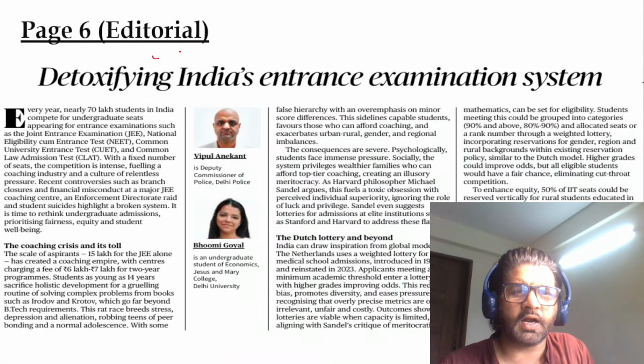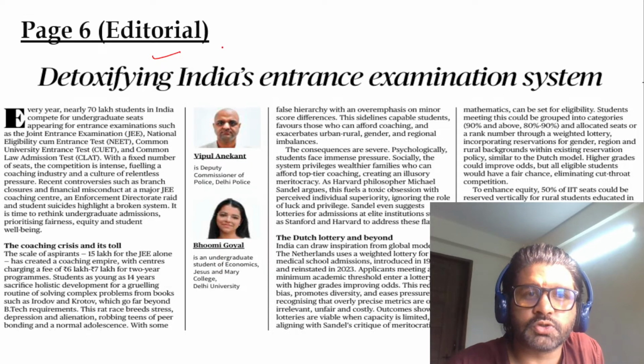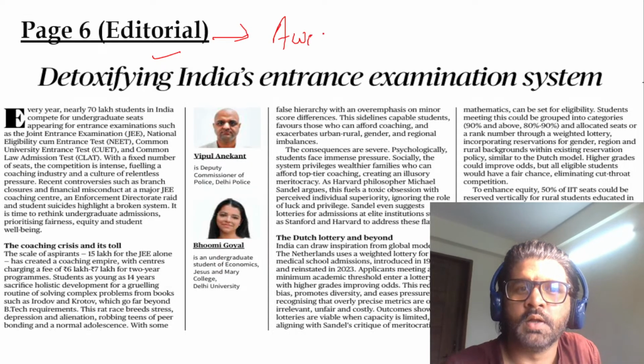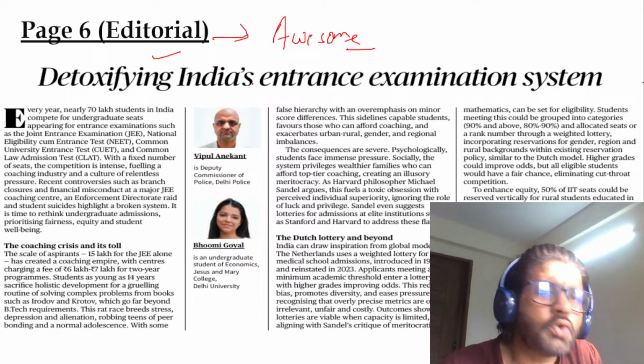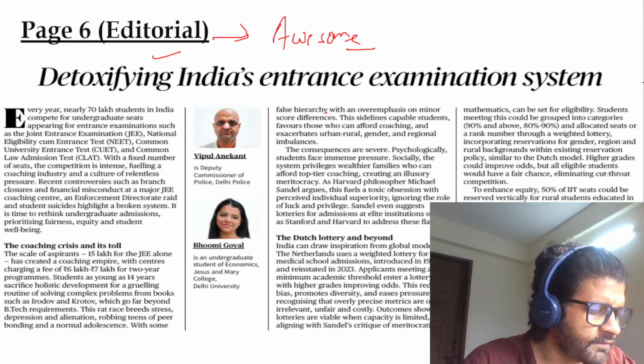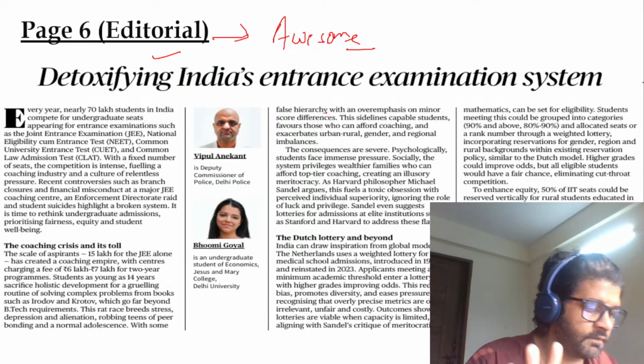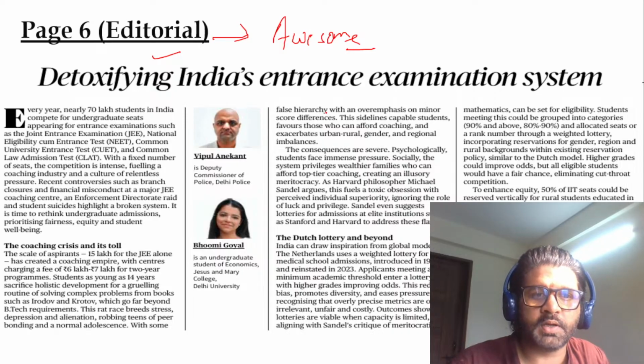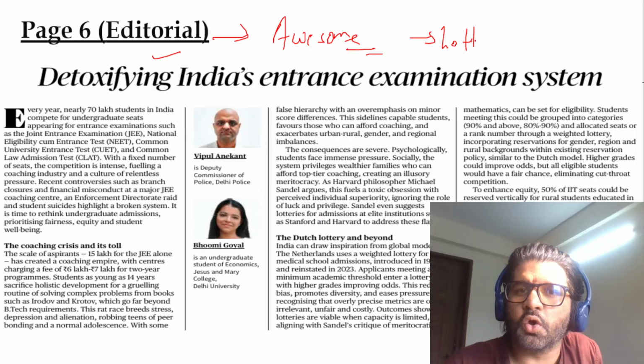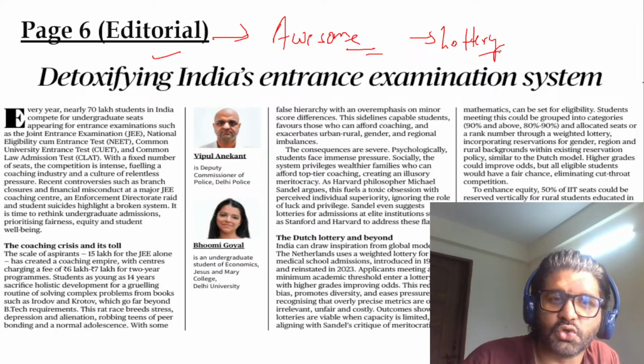Coming on to the third article, which is again an editorial. Awesome, this is an awesome article. Not as awesome as the first article of the day, but still a very good article when it comes to giving you so many different perspectives: what is happening in China, how a lottery system will go a long way in killing these coaching institutes.